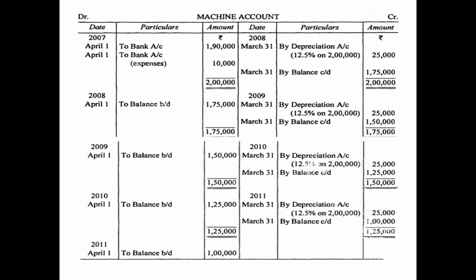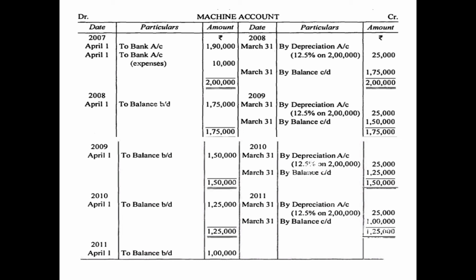Whatever is carried down in this year will be brought forward on the opposite side the next year, that is 1st April 2009. To balance brought down, whatever we have shown in the balance carried down amount, that is 1,50,000. Again there is no other transaction, so we will simply calculate the depreciation, which will be shown on the credit side. If the year is starting on 1st April 2009, it will be ending on 31st March 2010. So we will show by depreciation again 12.5% on 2 lakh, that is 25,000, and then we will calculate the balancing figure.